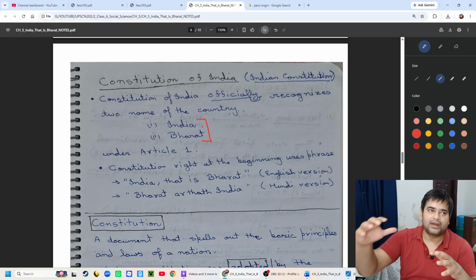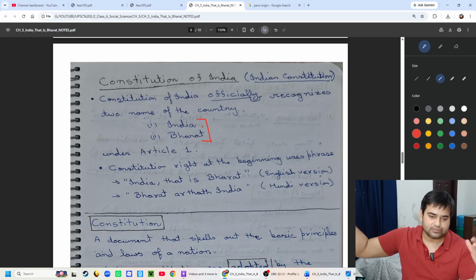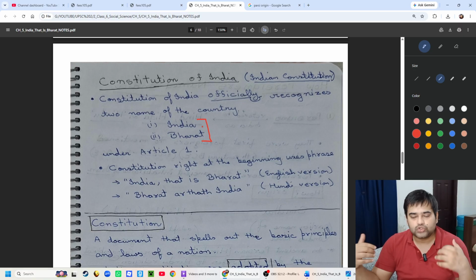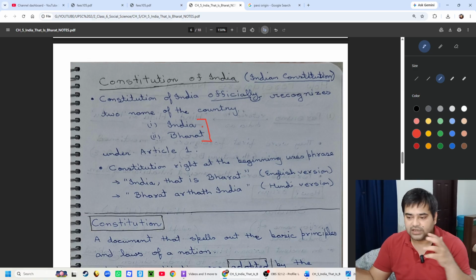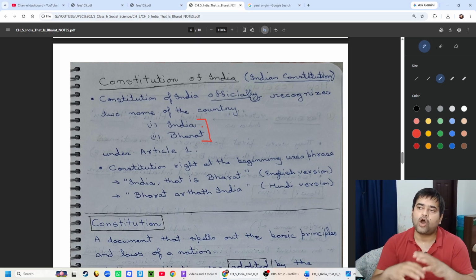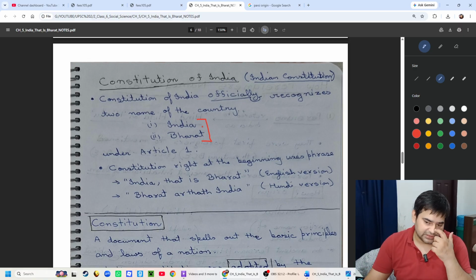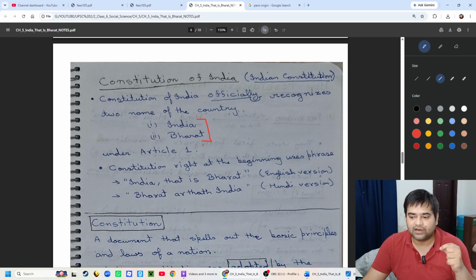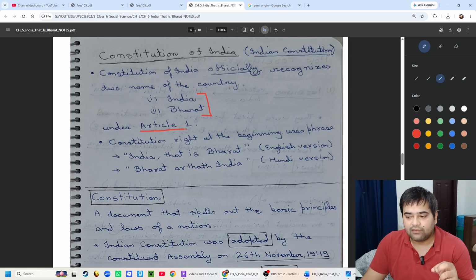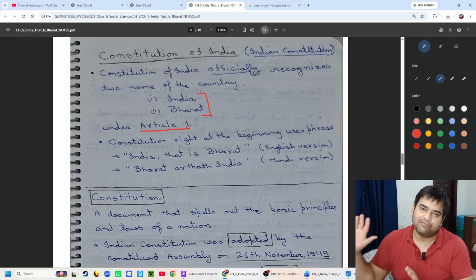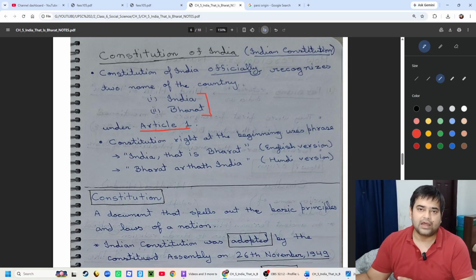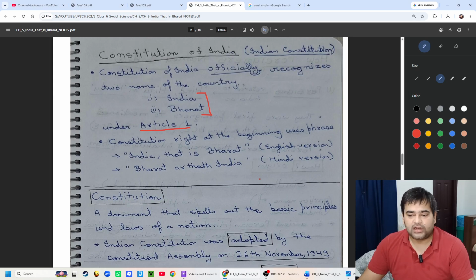India is more of a modern name, the name given by the rest of the world, what they used to call us, and Bharat is the name what we used to call ourselves. You cannot exist alone in the world, so we chose both names, what everyone used to call us and what we used to call ourselves. Both names are important, and they are officially recognized in our Indian Constitution under Article 1, the first article of the constitution. How the constitution is divided into different parts and articles we will study when we study the constitution in our UPSC journal. Okay, so let's move forward.